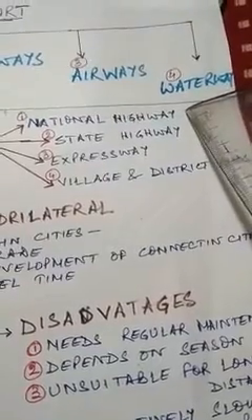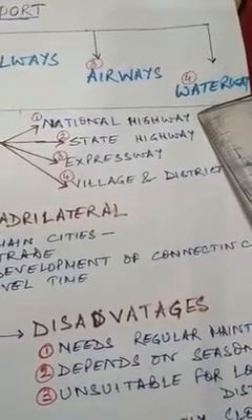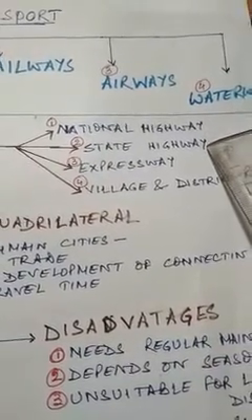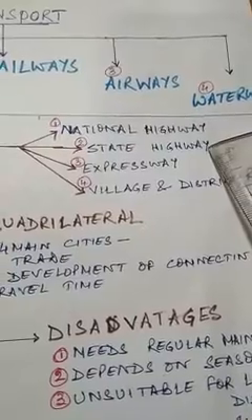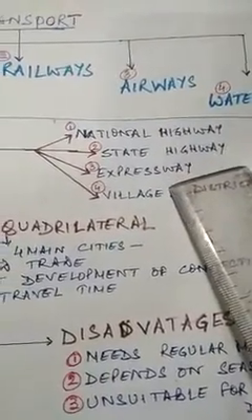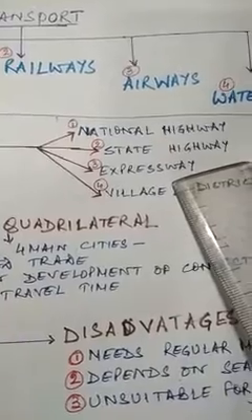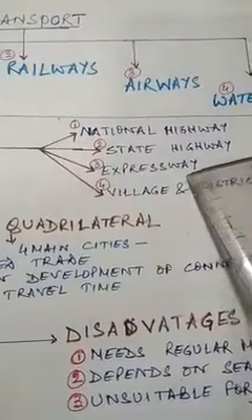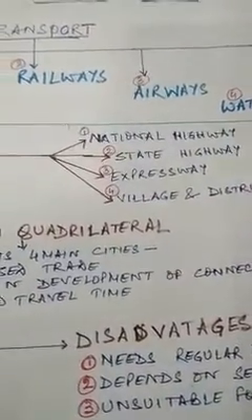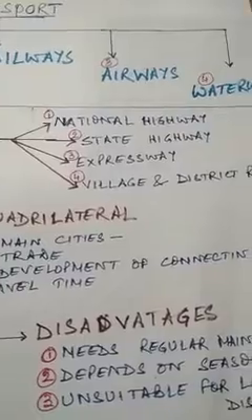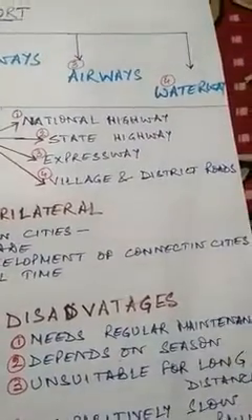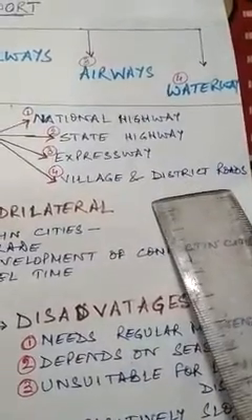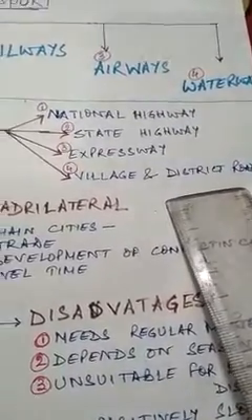National highway, as the name suggests, is constructed and maintained by the central government, the union government. Similarly, state highway will be constructed and maintained by the state governments. Expressway is constructed for just one reason, to reduce the traveling time. That is why these expressways bypass the congested cities. They do not enter the cities. And you have village and district roads, whose name you just need to know, neither their features nor their advantages or disadvantages.